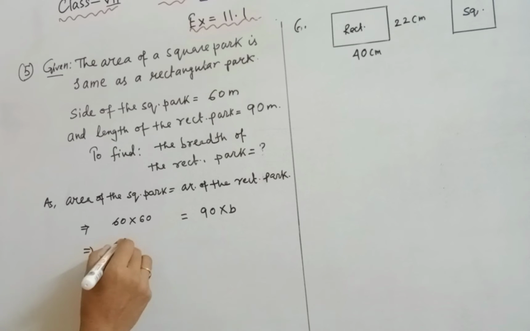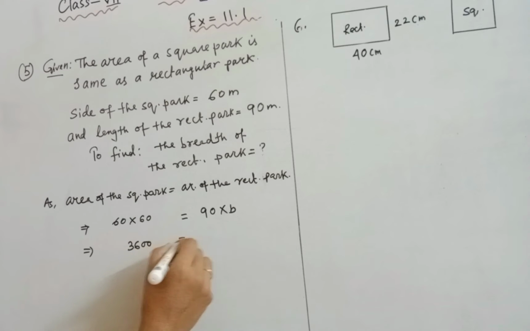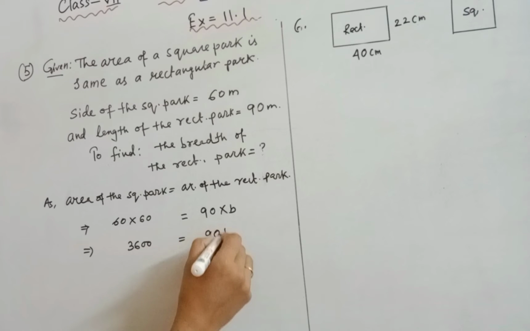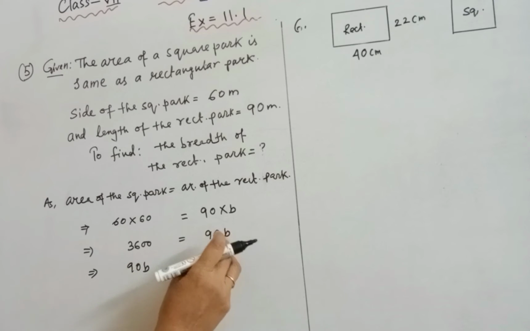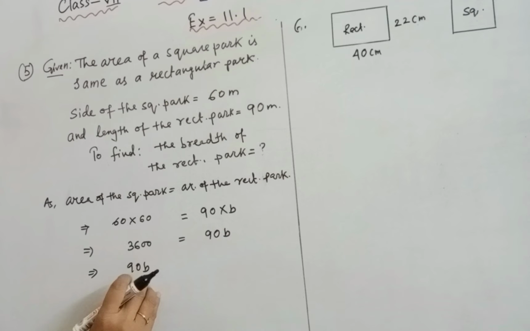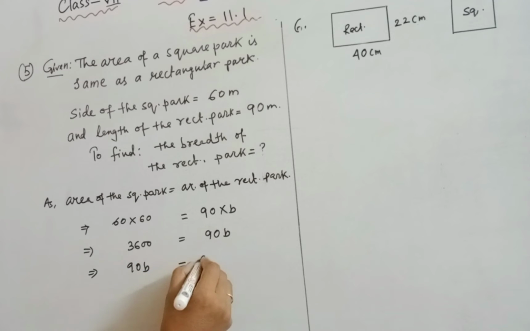So we can write that 60 into 60, that is 3600, is equal to 90b, which we will change this side now, 90b, because we have to find the value of the variable, and the variable should be on the left side, 3600.